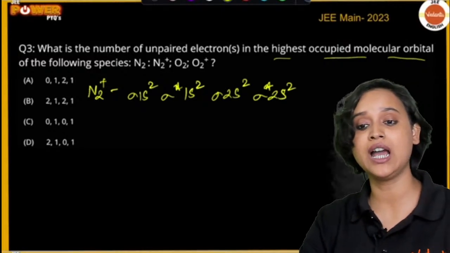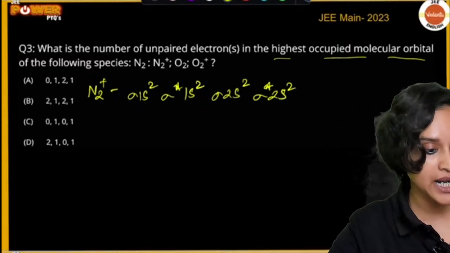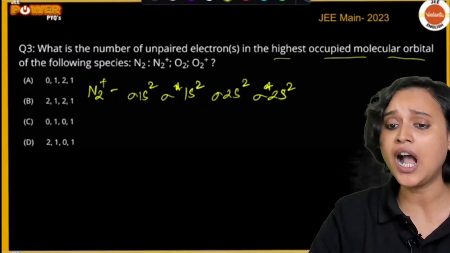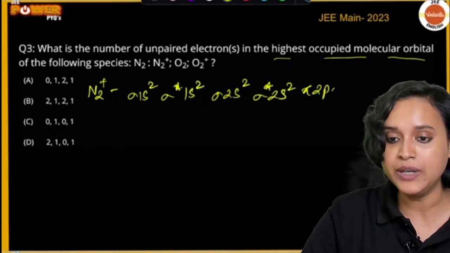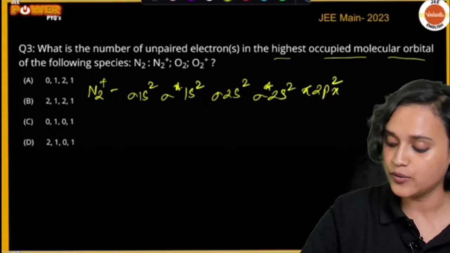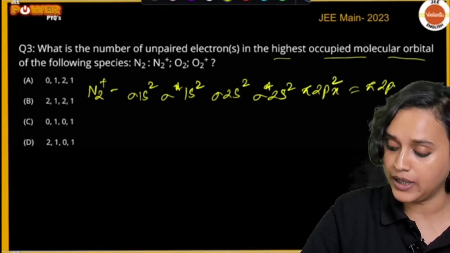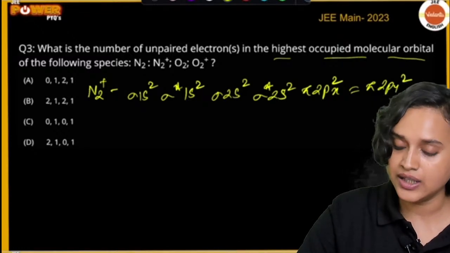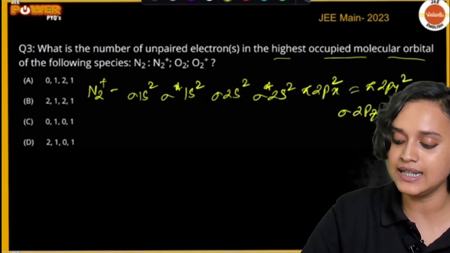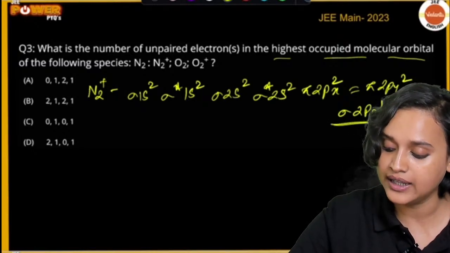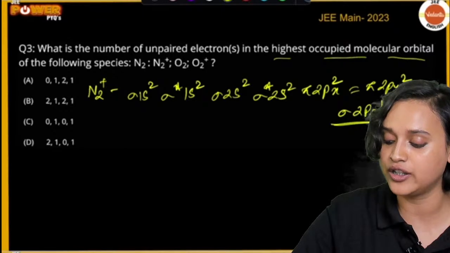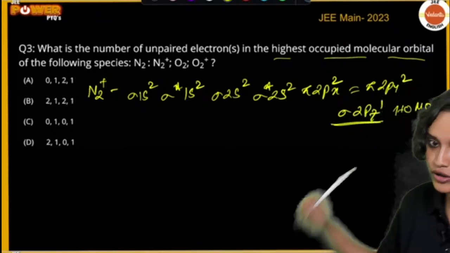After that, we will have pi 2px2, which is equal to pi 2py2, and then we will have sigma 2pz1, and this becomes our highest occupied molecular orbital. This becomes our HOMO, right?